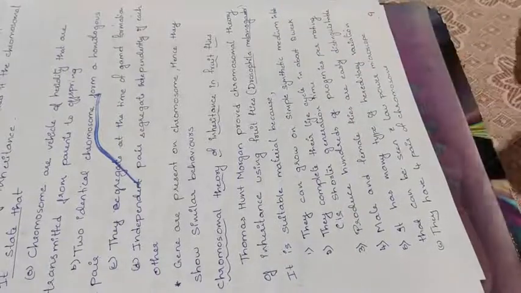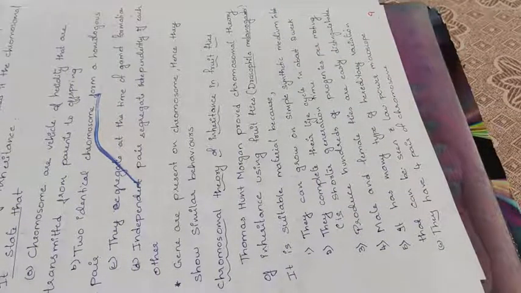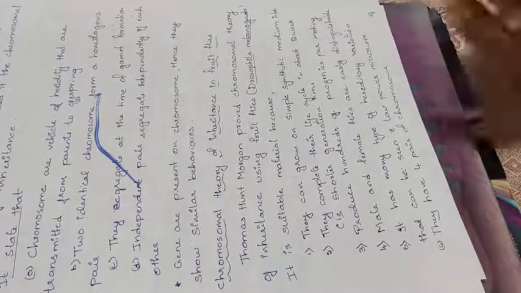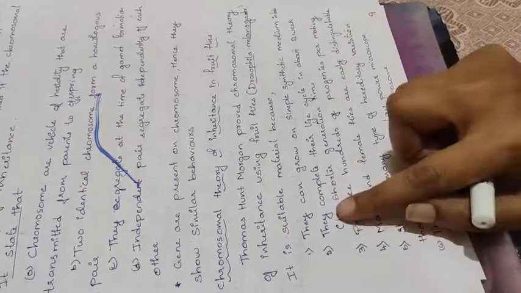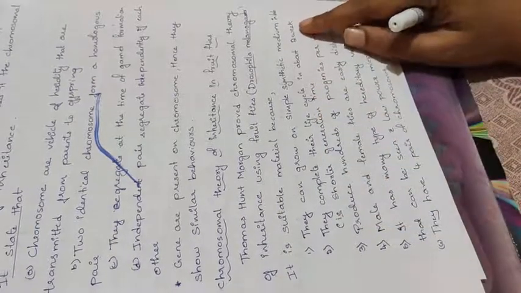You might have seen if a banana or fruits are overripened, you can see some small black flies around that fruit. That is nothing but the fruit flies. They can be simply grown on a synthetic media. You don't need a very expensive material for growing them. A small piece of banana and a simple synthetic media is sufficient to grow them in the laboratory. That is the first reason. Second reason, they complete their life cycle in about 2 weeks.